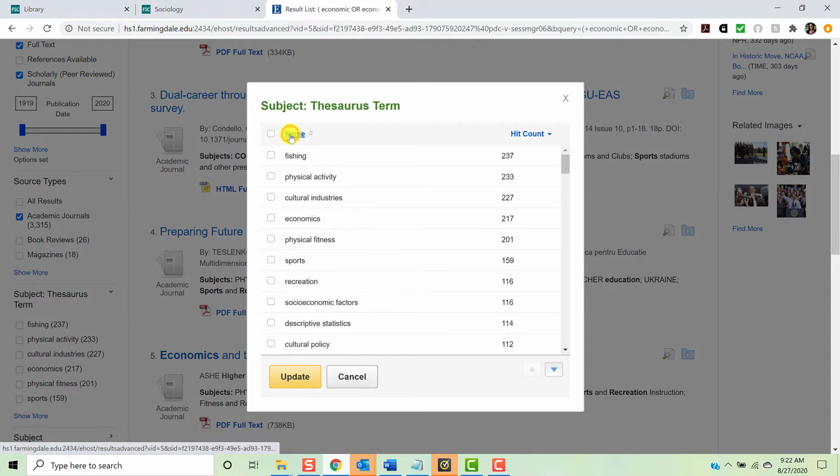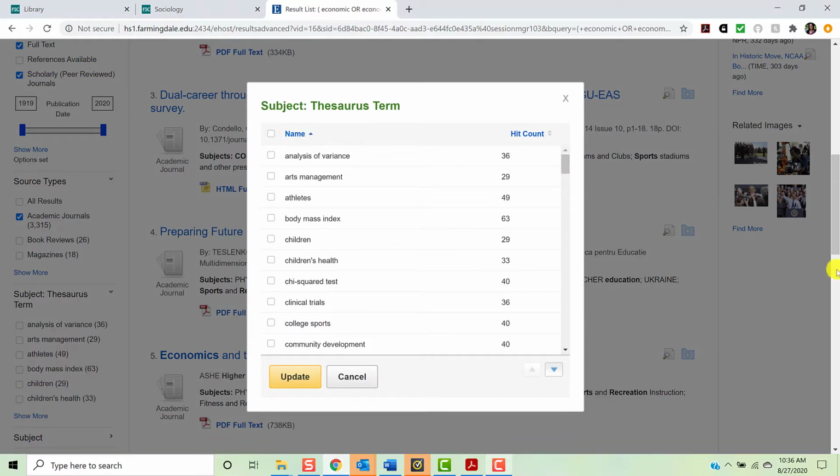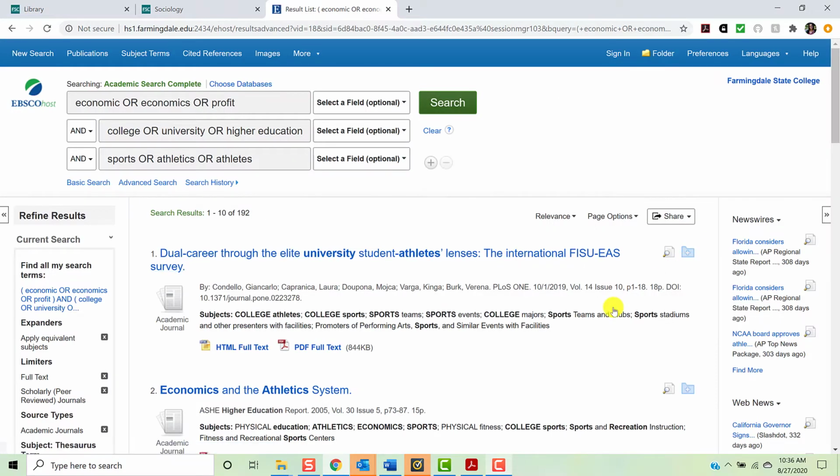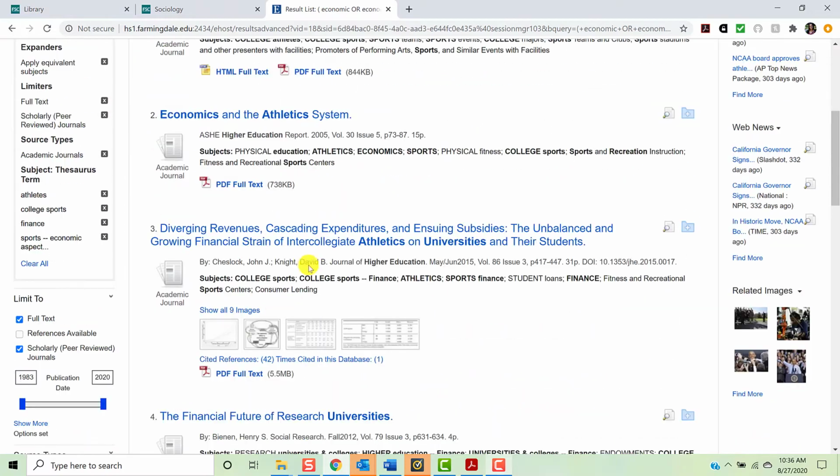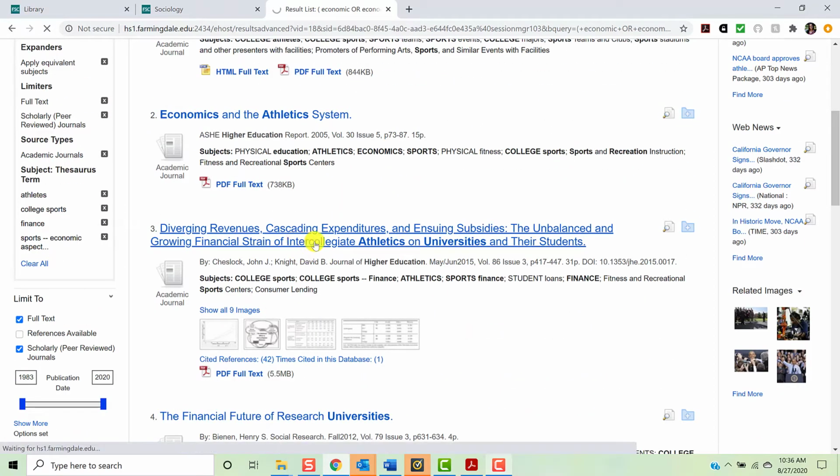I suggest alphabetizing the list to make browsing easier. Once you have alphabetized your list, you can go through and select topics you would like to see addressed in your results and click Update. As you can see, this reduces your results significantly. When you're ready to look at an article in your list, click the title.